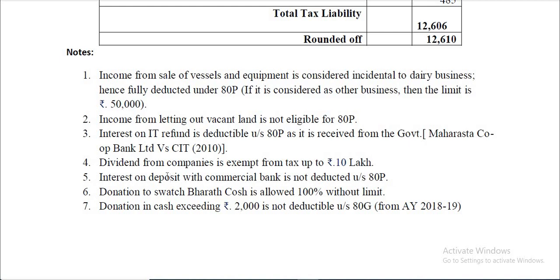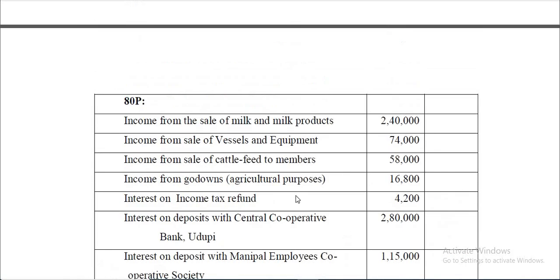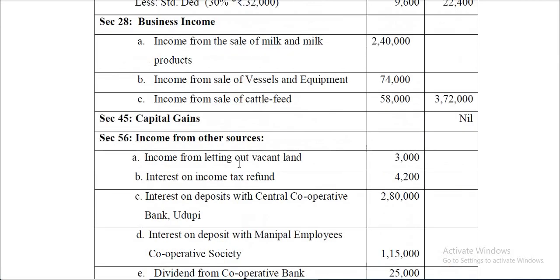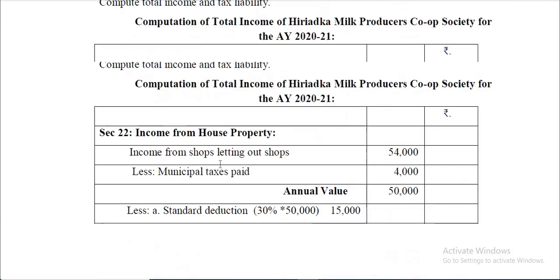This is of course an item of income from other sources, but deduction is not allowed under 80P. Donation to Swachh Bharat Kosh is allowed 100% without limits. Donation in cash exceeding 2000 is not deductible under 80G, and that is why this item is not at all considered.